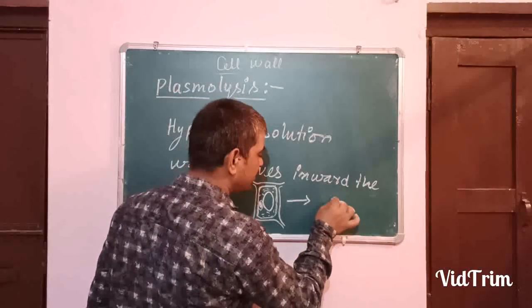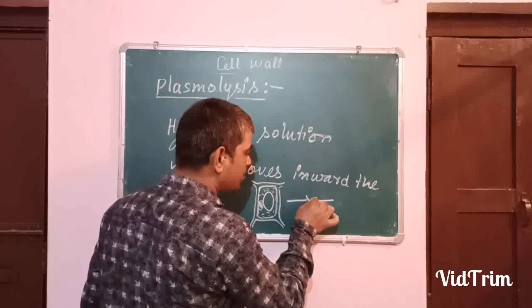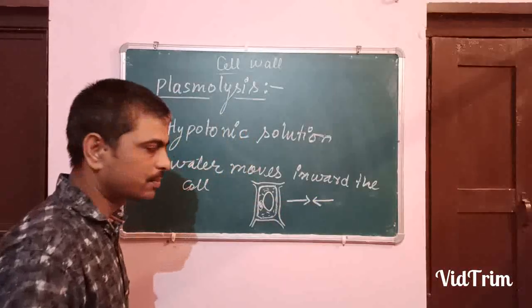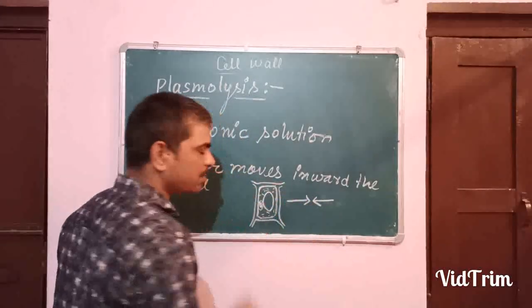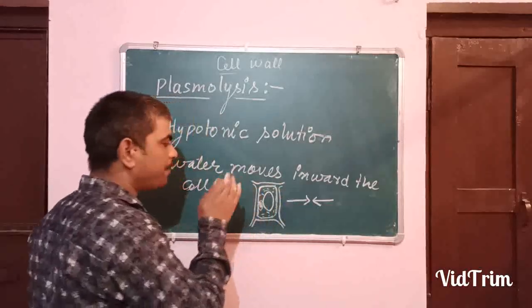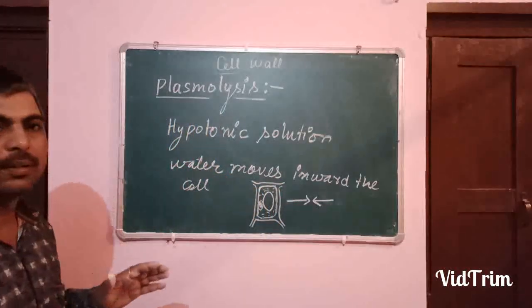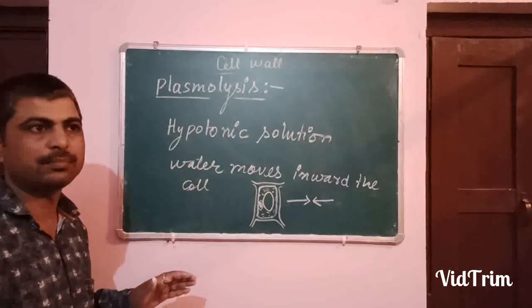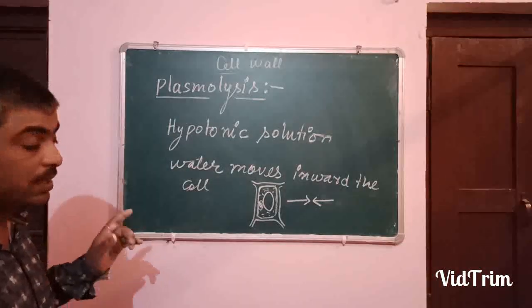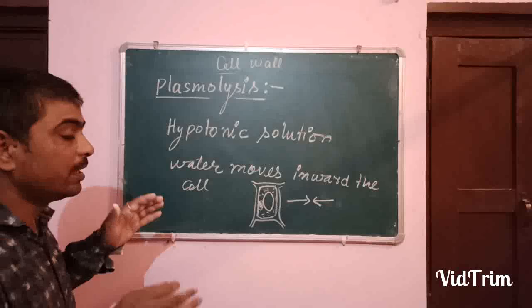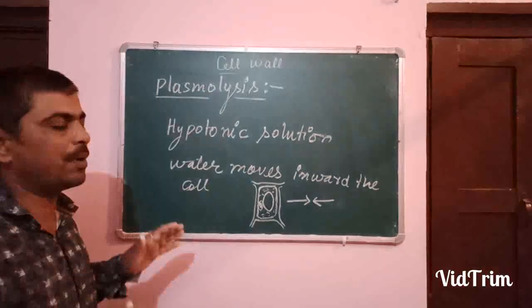The cell wall is rigid, so it will encounter this force. Okay, and because of this, the shape of the cell remains fixed. It is also a function of the cell wall, that it provides shape to the plant.